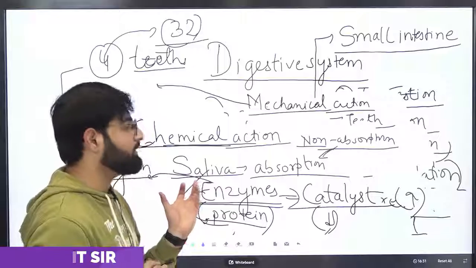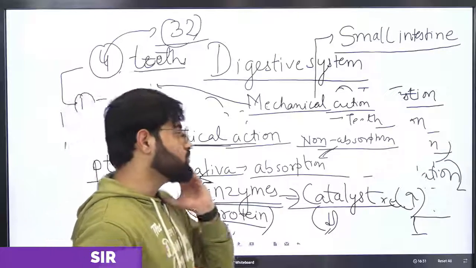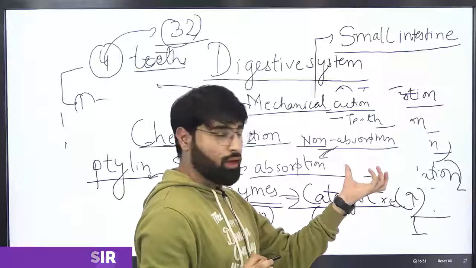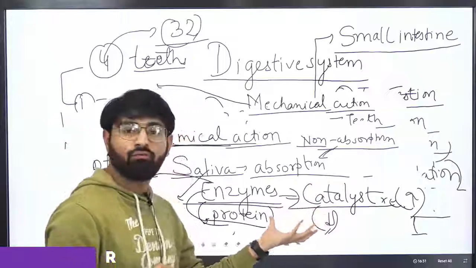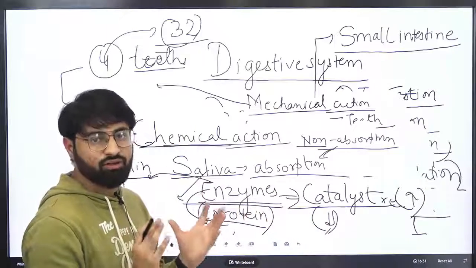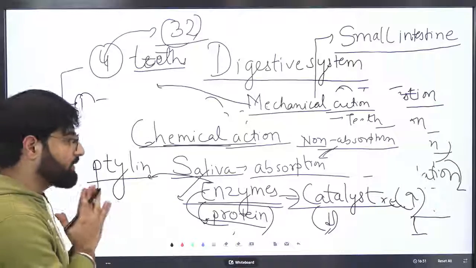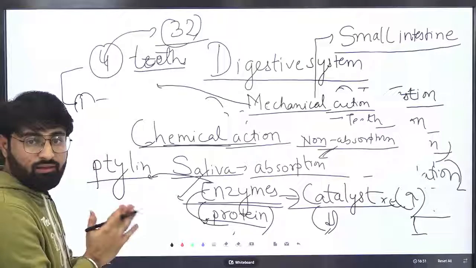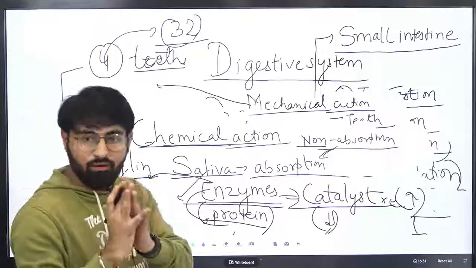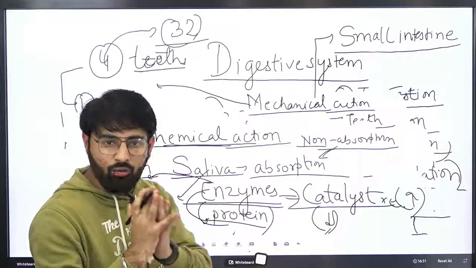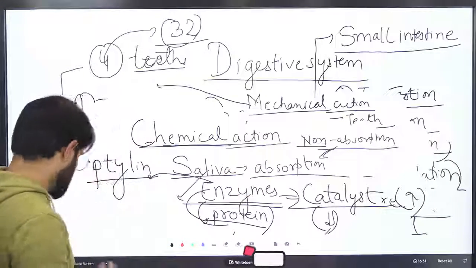It helps in converting non-absorbed food into absorbed food. That is the main function of ptyalin present in our saliva, and in this way the chemical action is performed by our mouth. Let me go through the diagram.